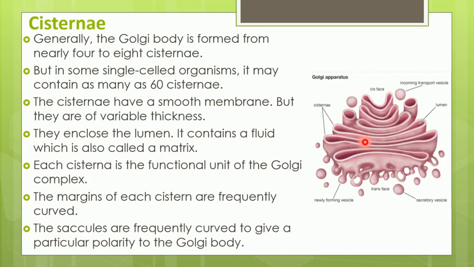This hollow space is called the lumen, and in this lumen you will find a liquid present. That fluid is called the matrix. Each cisterna is called a functional unit of the Golgi complex, because it is responsible for the functioning of the Golgi complex. Now if you see the margin of this Golgi complex, it is curved in appearance.